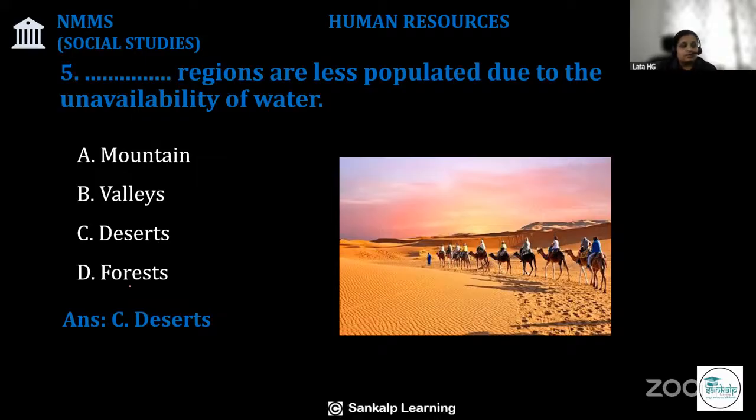So the river valleys of the world are densely populated. You may have seen all the civilizations have emerged on the banks of some river or the other. Why? Because water is easily available. So here, deserts have sparse population because of non-availability of water.